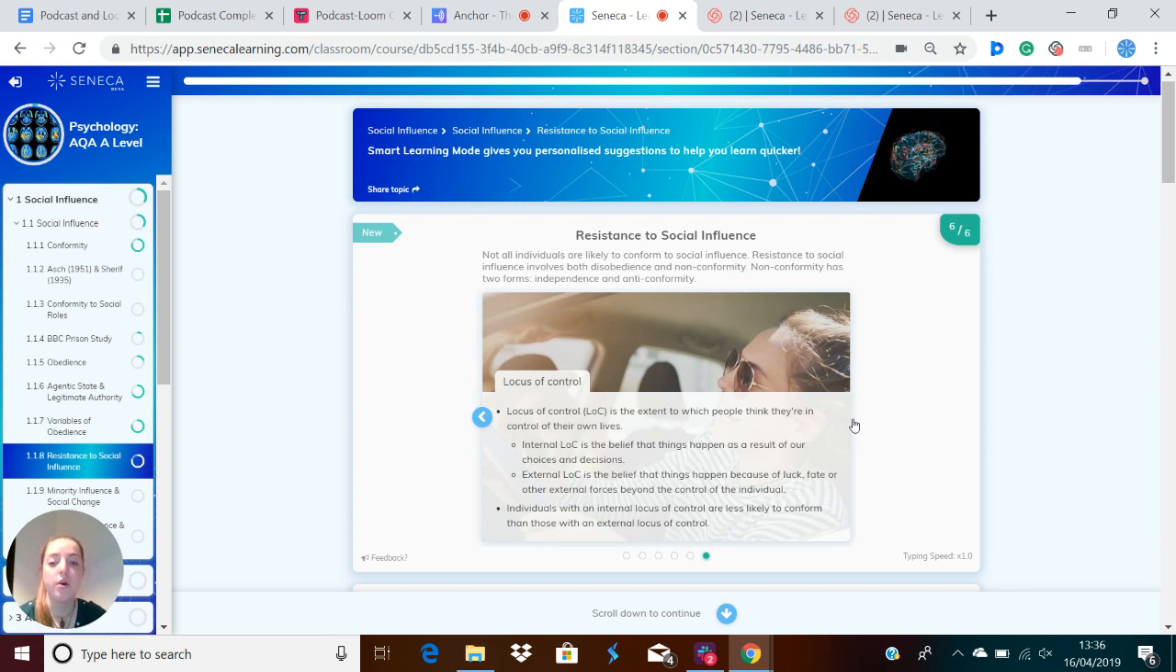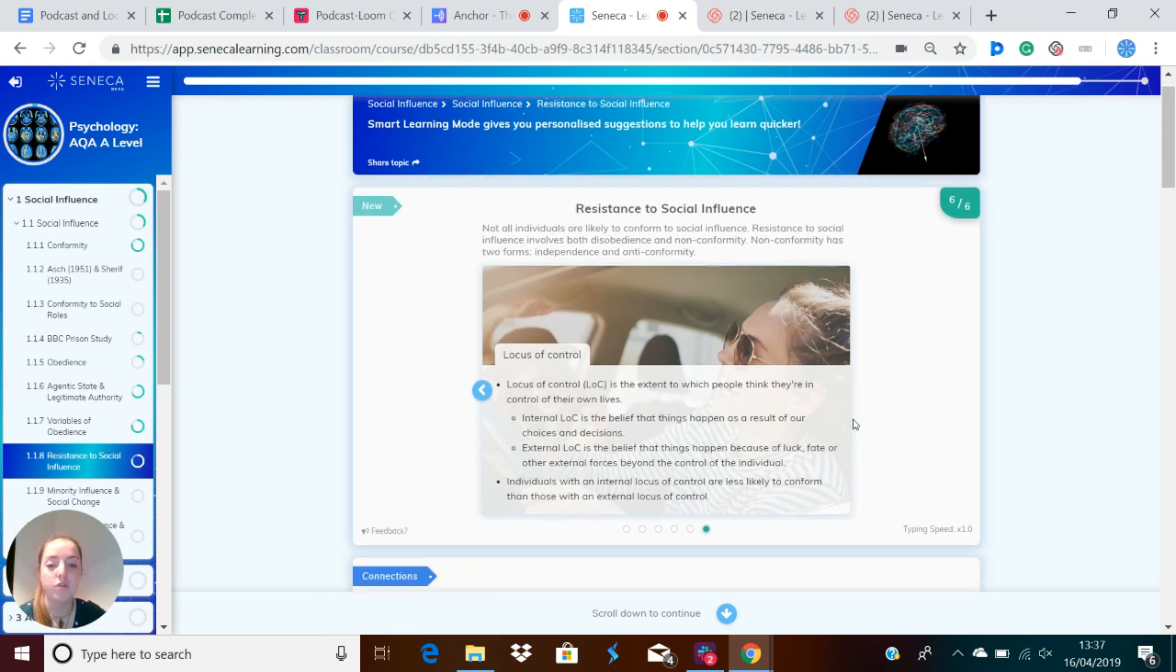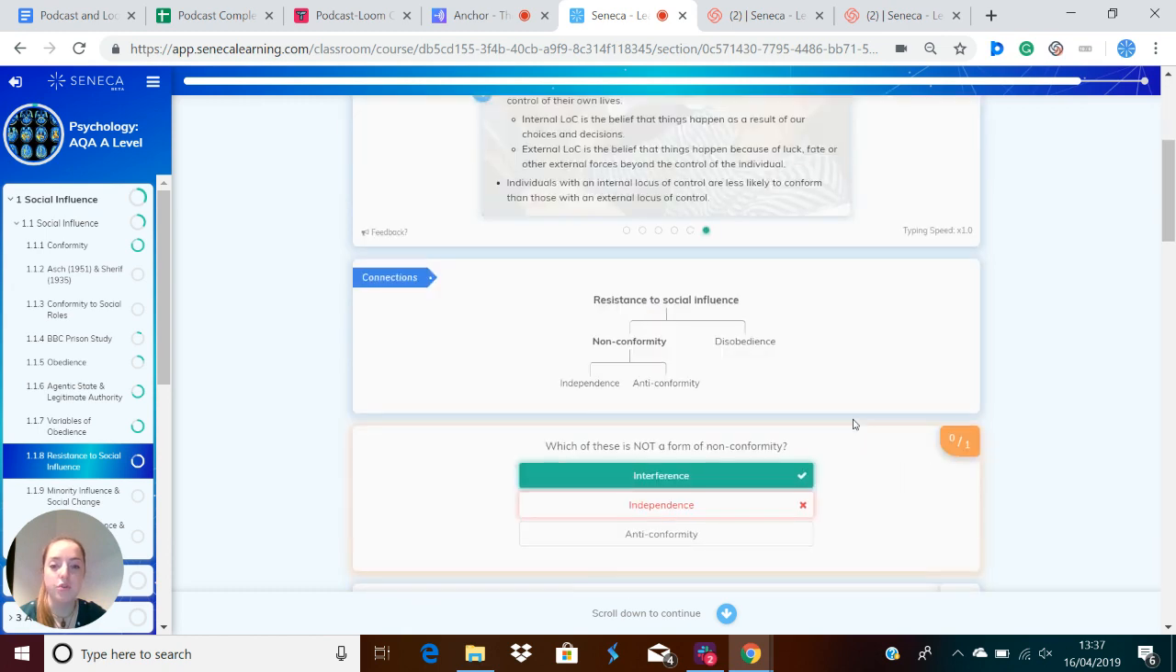A locus of control is the extent to which people think they're in control of their own lives. So an internal locus of control is the belief that things will happen as a result of our choices and decisions. External locus of control is the belief that things happen because of luck, fate, or other external forces beyond the control of the individual. Individuals with an internal locus of control are less likely to conform than those with an external locus of control.